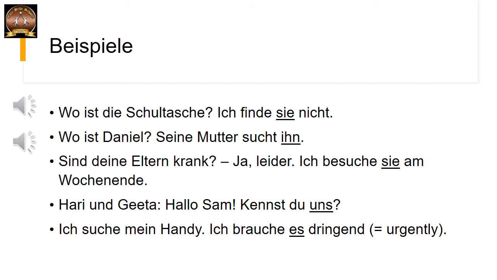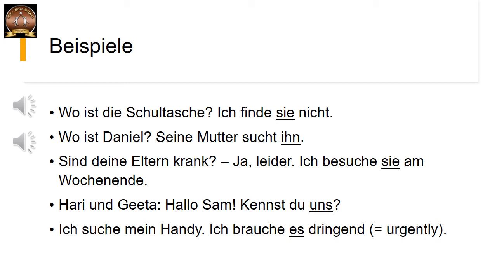In this sentence, the verb is brauche, which means to need. Who is needing? Ich. I am needing. So I am the subject. And what am I needing? Es. Es is the accusative object over here. It stands for Handy. Handy is neutral, so we write es. Now in nominative also we have the personal pronoun es, so it does not change in accusative. It remains es.